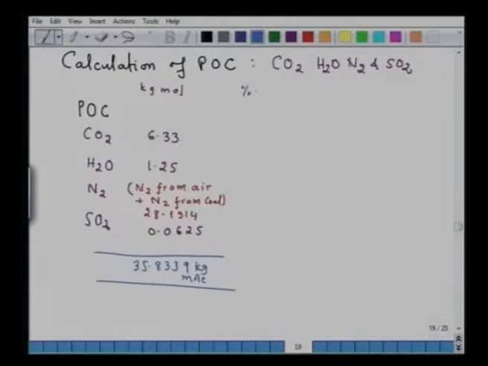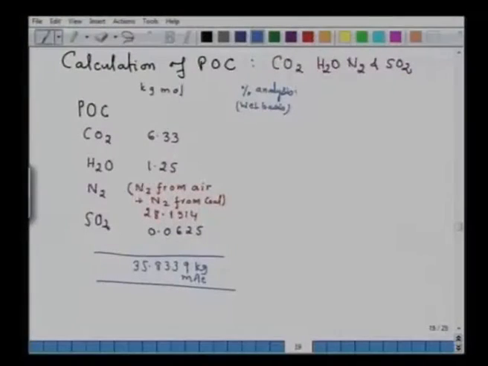Now, we can determine the percent analysis on weight basis. That means whatever we have received, that is the analysis that I am reporting. What I have to do? I have to simply divide the amount of CO2 by the total, the amount of H2O by the total and so on. So, I will be getting the percentage here, they are on the volume percent.